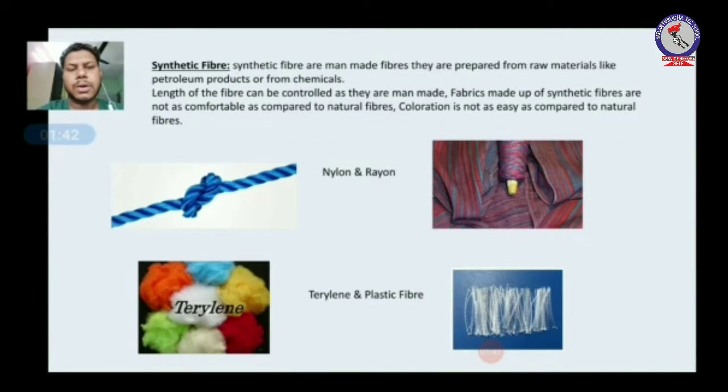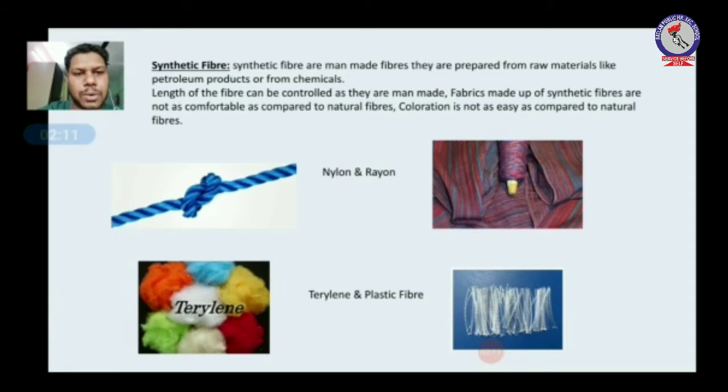Okay children, now we will talk about synthetic fiber. Synthetic fibers are man-made fibers. They are prepared from raw materials like petroleum products or from chemicals. The length of synthetic fiber can be controlled because it is man-made. The fabrics made of synthetic fiber are not as comfortable as compared to natural fibers, and the coloration of this fiber is also not very easy as compared to natural fiber.